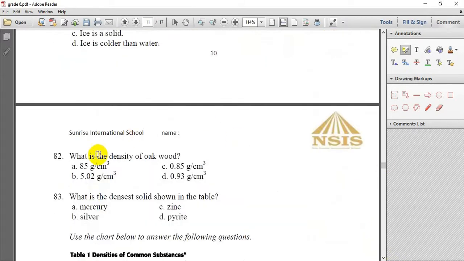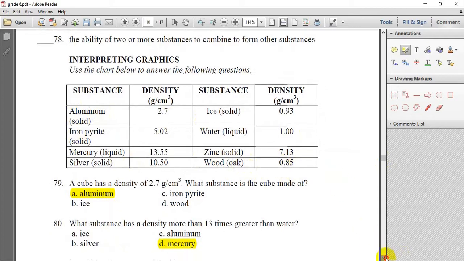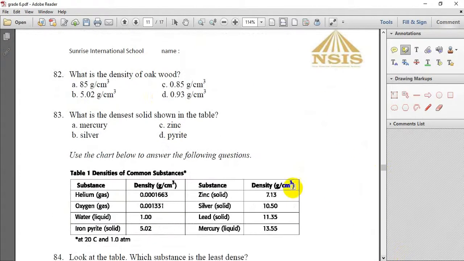And now we will move to the next page. Question 82. What is the density of oak wood? The wood here from the table is 0.85 gram per cubic centimeter, so we will choose letter C. Question 83. What is the densest solid shown in the table? Which one here has the highest density in that table?